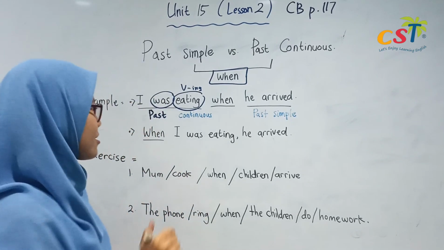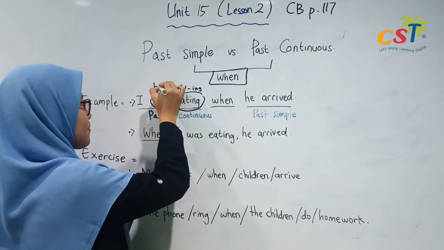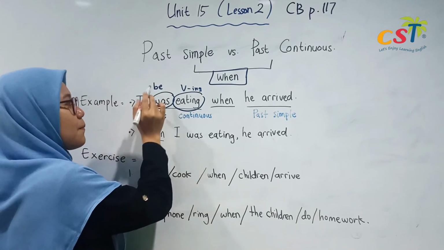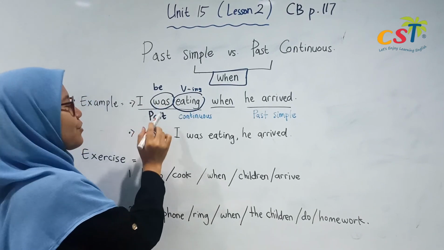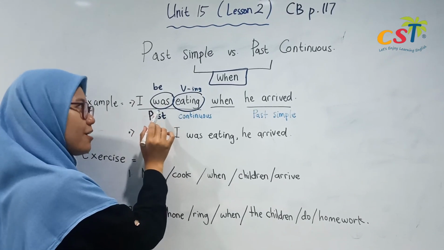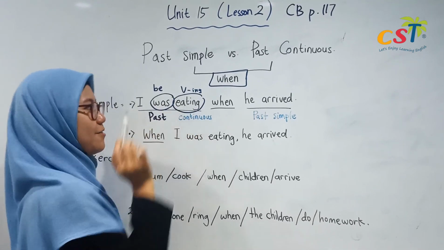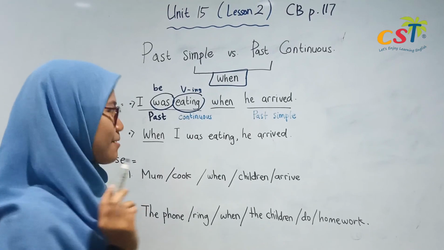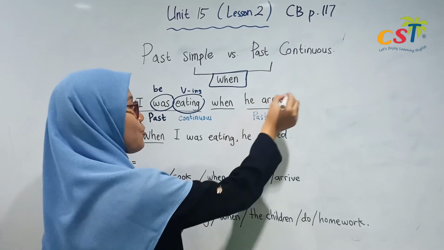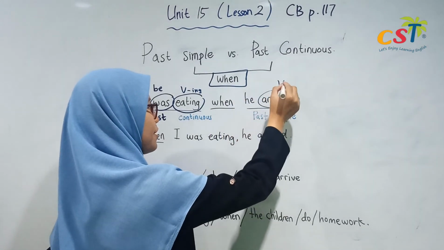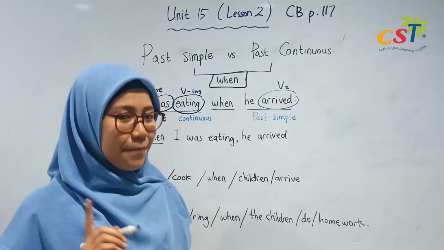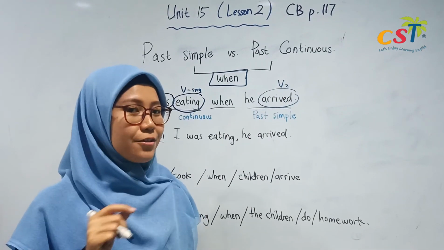So in past continuous, we have to put subject, be in the past. There are was and were, and then followed by verb in. Okay, and for past simple, we have to use the past form of the verb.